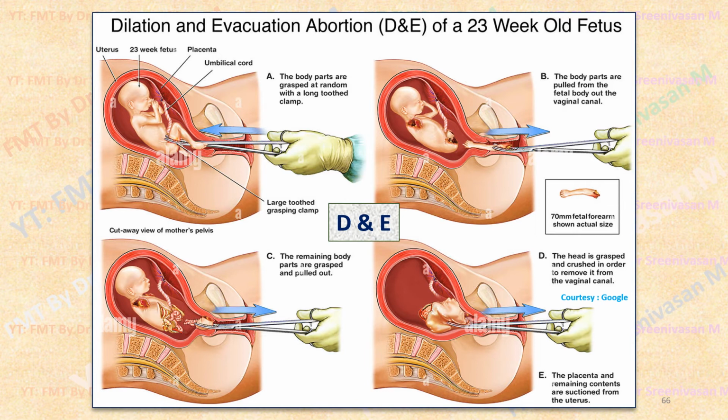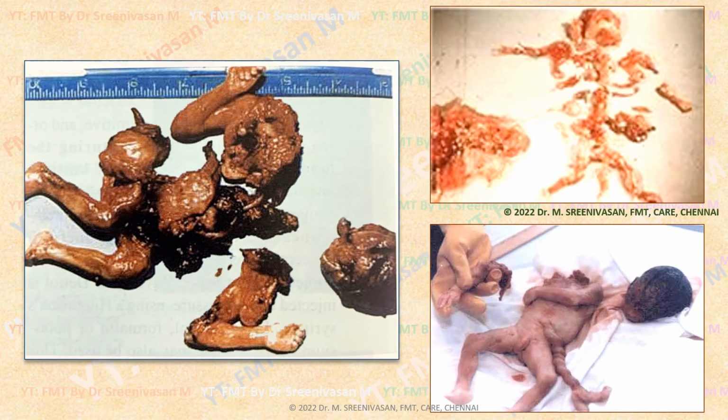Similarly, the spine is crushed, the trunk is crushed, then the head is also crushed and taken out. So using that clamp-like instrument, the fetus is grasped, dismembered, mutilated, and removed one by one. As the fetus is larger now, it cannot be taken as a whole using vacuum aspiration. So the dilatation and evacuation method is followed. These are the parts of a dismembered fetus after this dilatation and evacuation procedure.